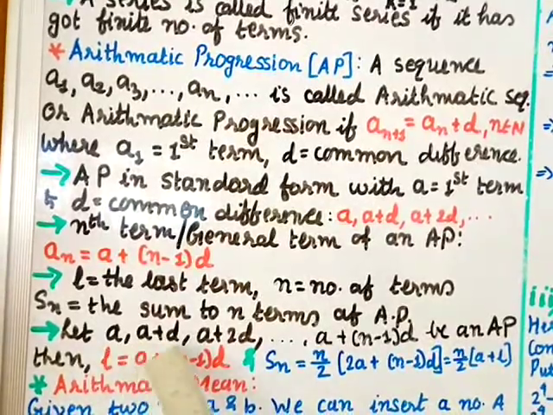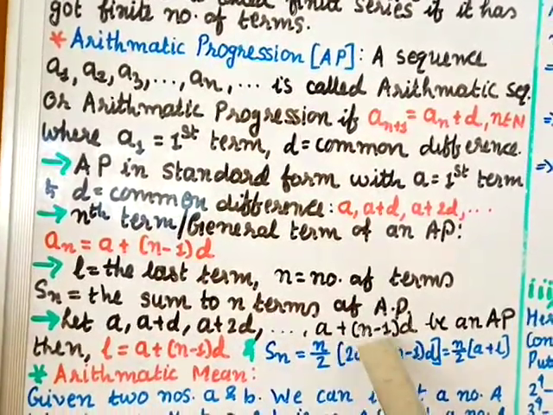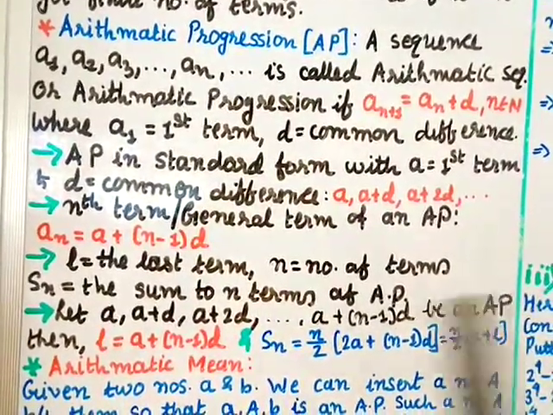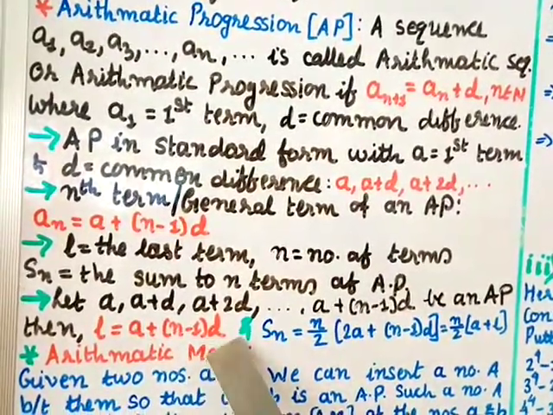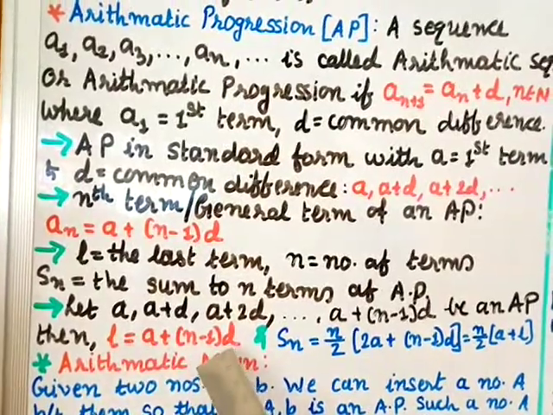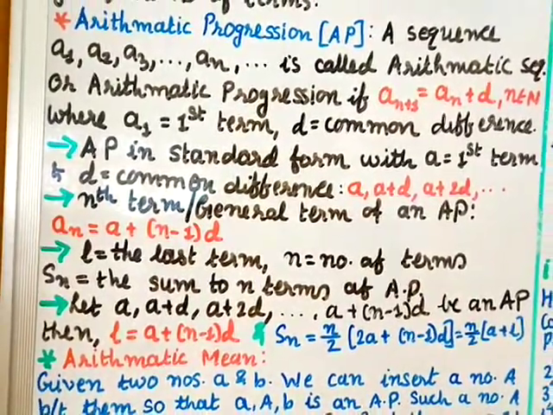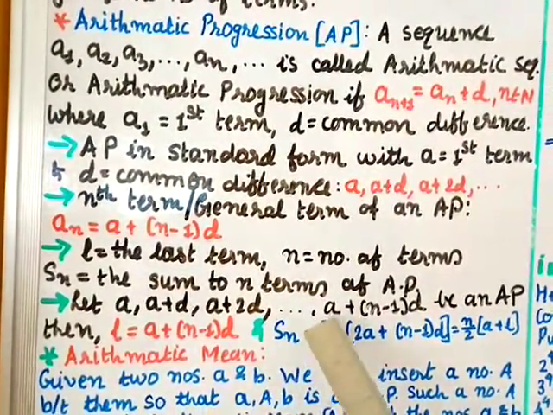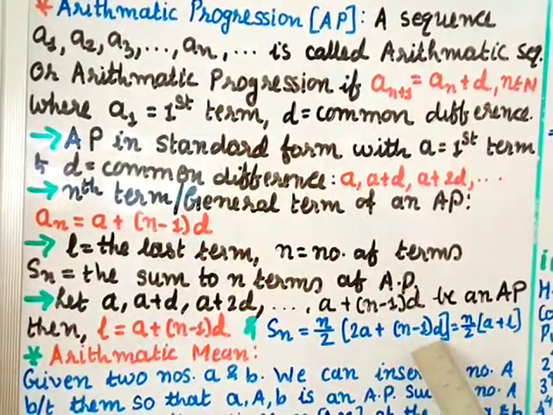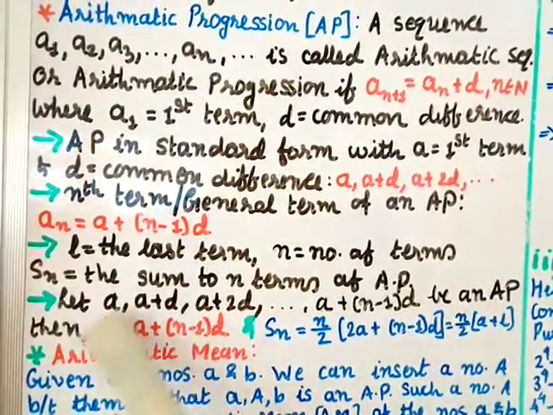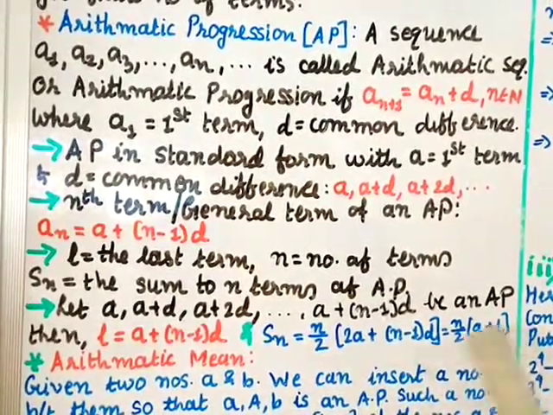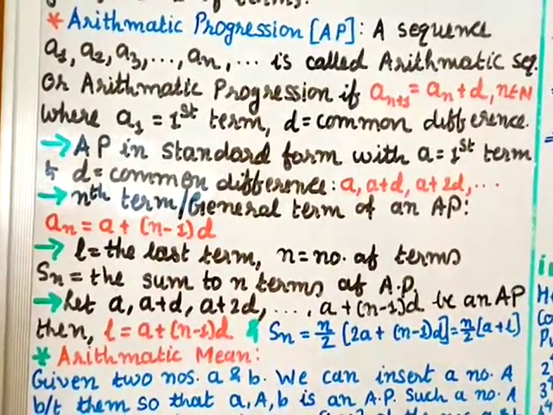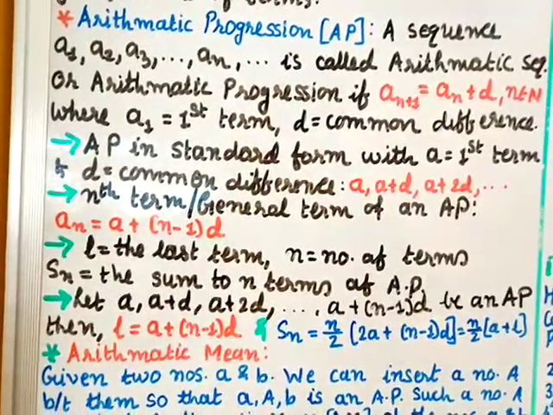Let a, a plus d, a plus 2d up to a plus n minus 1 d be an AP. Then the last term is a plus n minus 1 into d. a is the first term, d is the common difference and n is the number of terms. And the sum Sn equal to n by 2 into 2a plus n minus 1 into d. Also we can write in terms of l, Sn equal to n by 2 into a plus l. So these are the ways we write the sum of n terms of an AP.